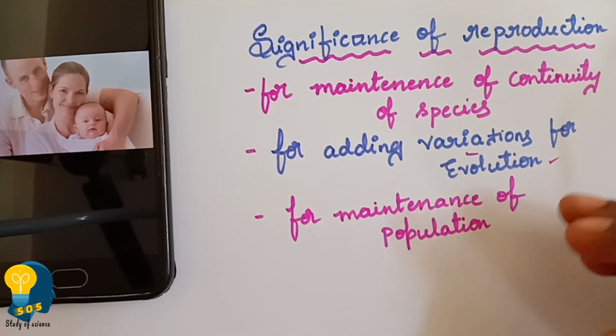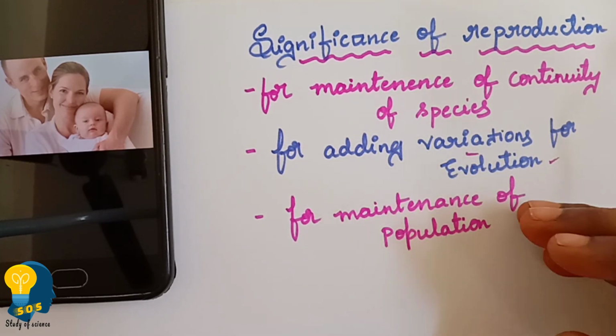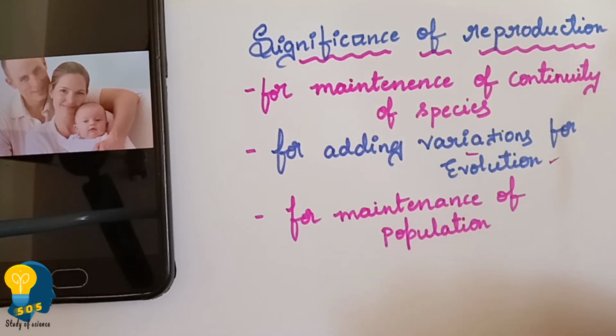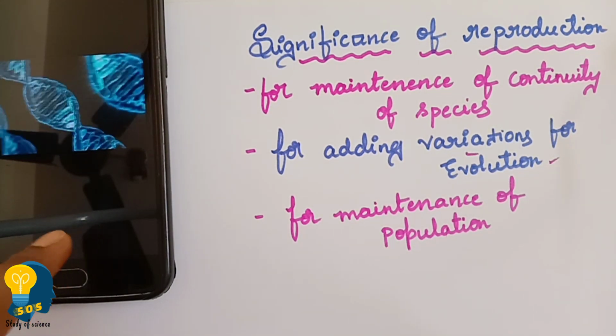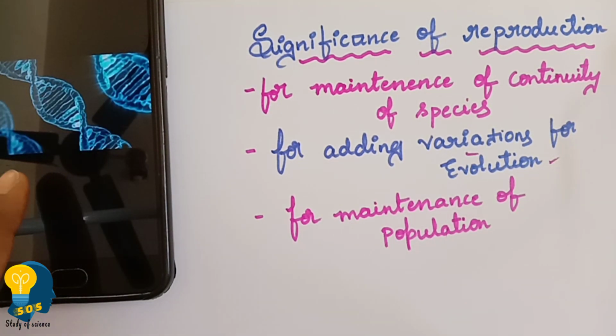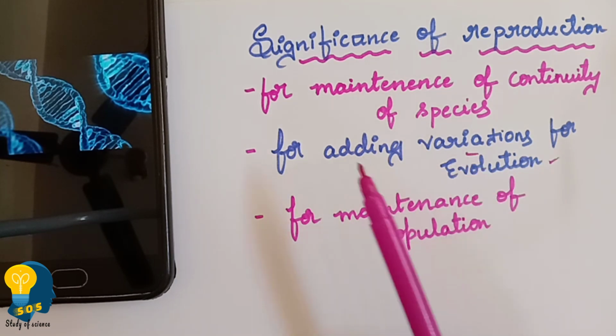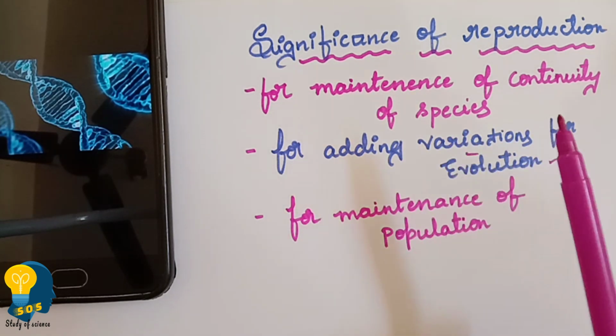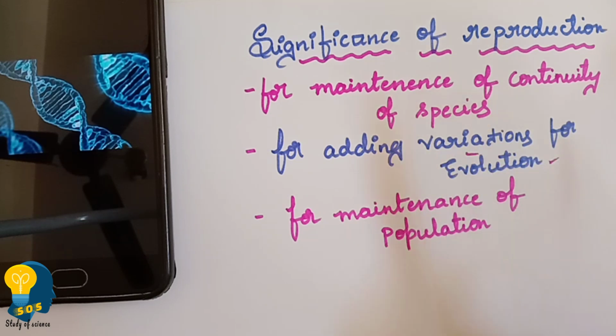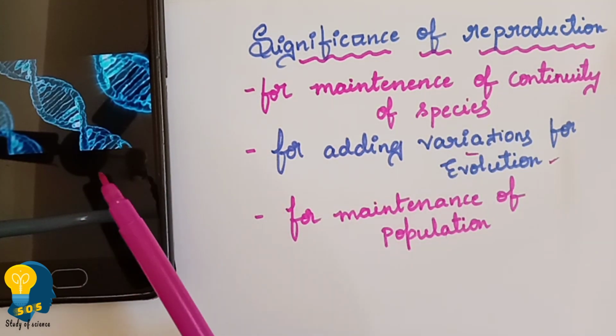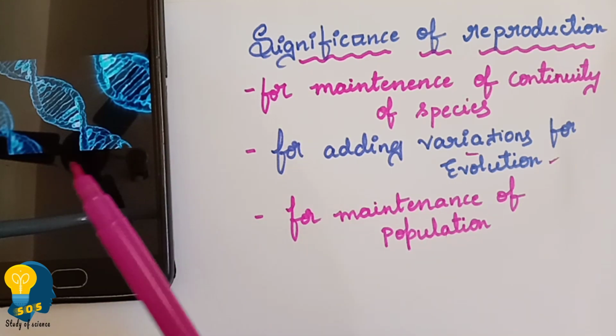So, how does this happen? It happens because of the DNA. You can observe the structure of DNA here. This is a structure of DNA. The copies of human beings from the human being, the copies of the puppies from the dog, and the copies of the baby elephant from the adult elephant. This all happened because of the DNA.